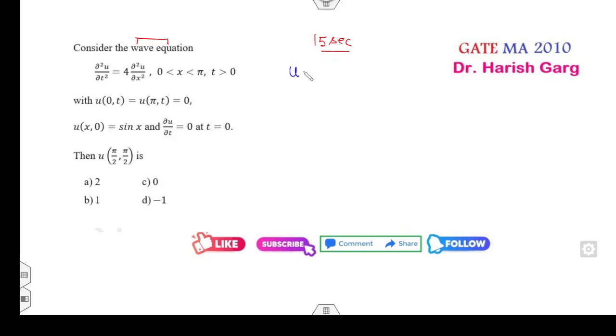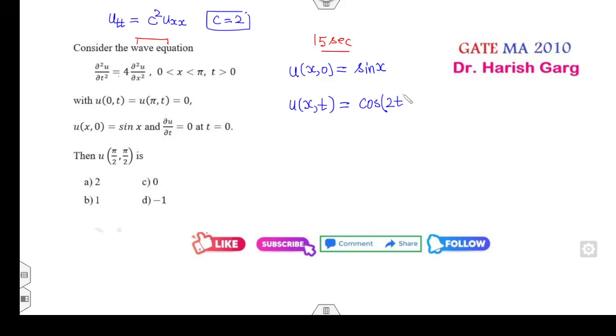आपको given क्या है, u of x comma 0 is sine x. So can you write the solution u of x comma t directly? If you compare u_t = c² u_xx, what is my c? c is equal to 2. Then your answer will be cos 2t into sine x.